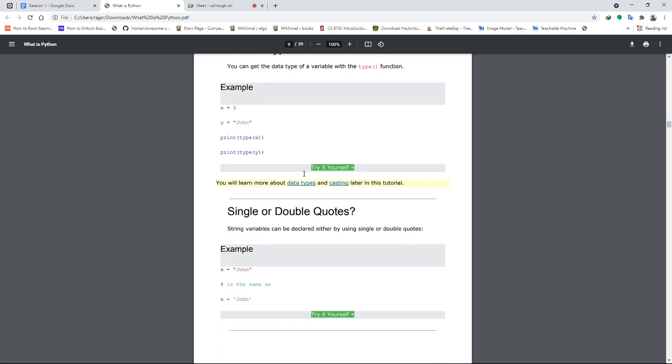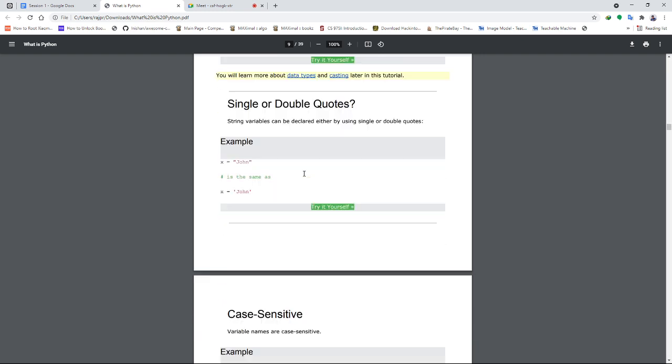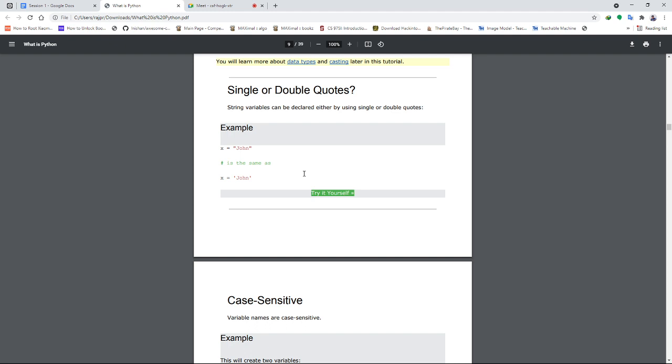Then, single or double quotes. Many people have some confusion regarding this: should we use single quotes to represent a string, or double quotes? It doesn't matter whichever quotes you use, the ending should be proper. If you are initializing with single quotes, the ending should be in single quotes. If you are initializing with double quotes, the ending should be in double quotes. It's just the same.